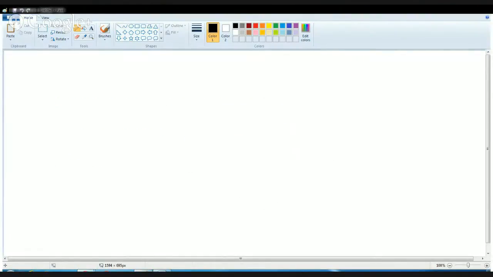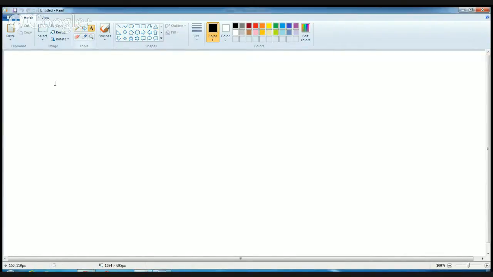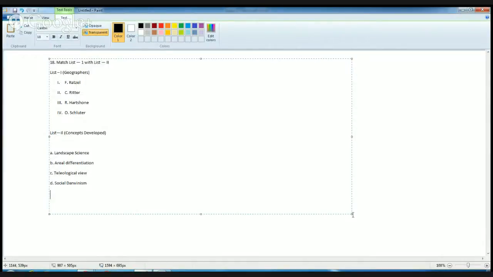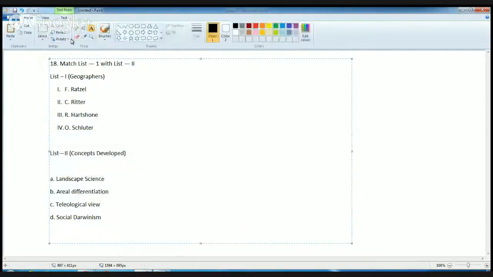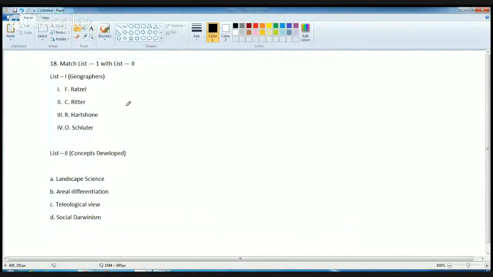Now the next question is matching the following. Which of the following concepts was developed by which geographer? You have to match that. So it's again based on learning or your knowledge. Let's see here. You have a list of 4 geographers and 4 concepts.